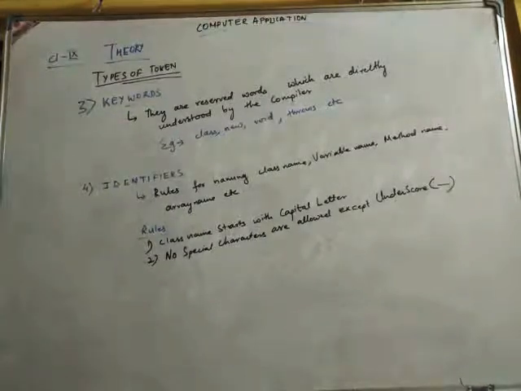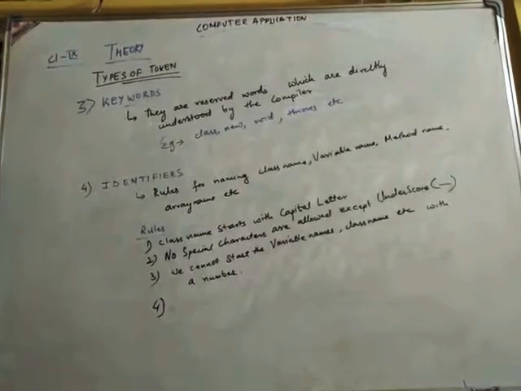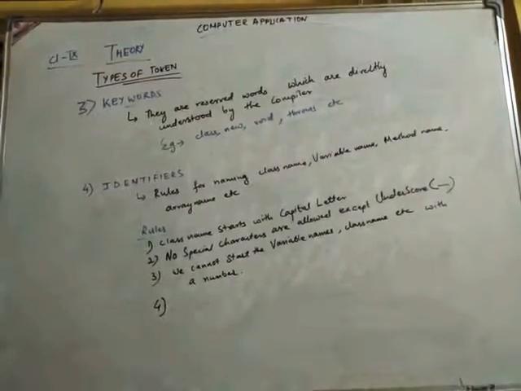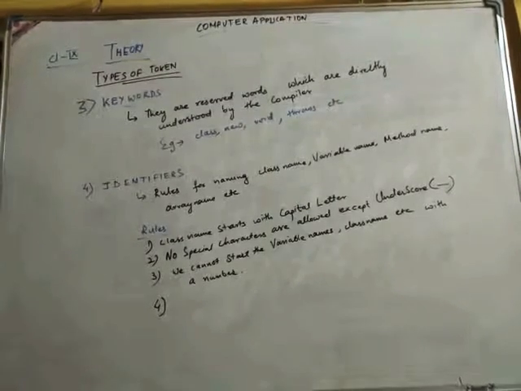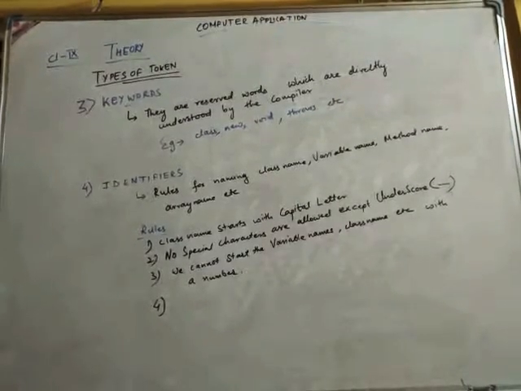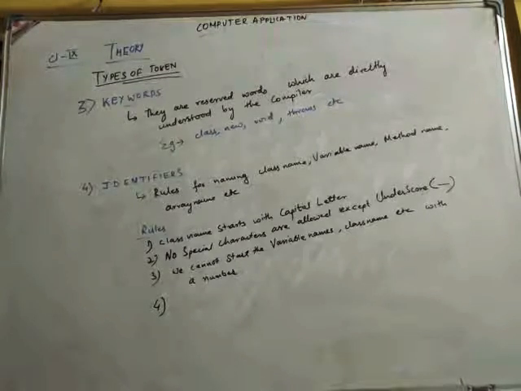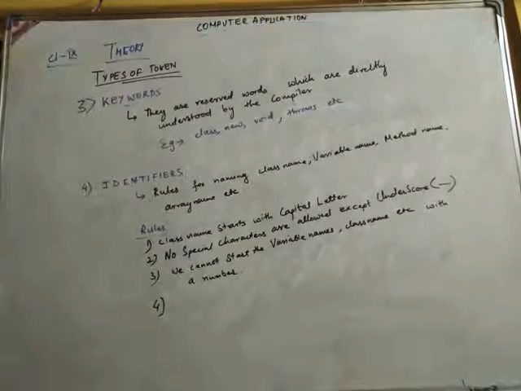Point number 3: you cannot start a variable name, class name or array name with a number. It can end with a number, and a number can be in between in the names of variables, class names and so on, but we cannot start a variable name with a number. That is the wrong way of doing it.